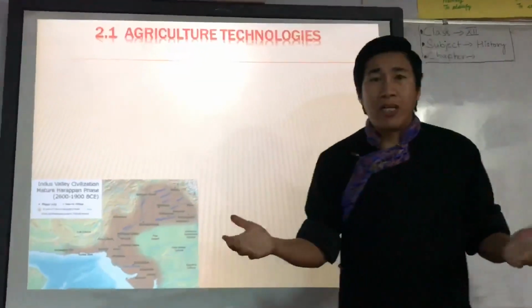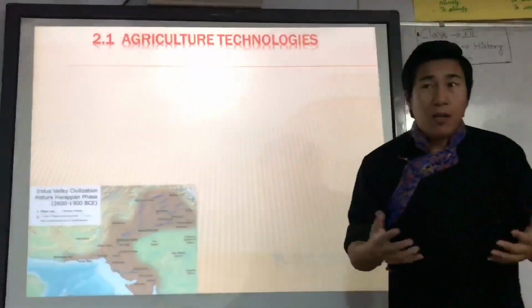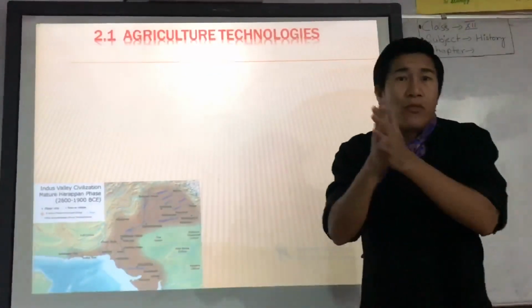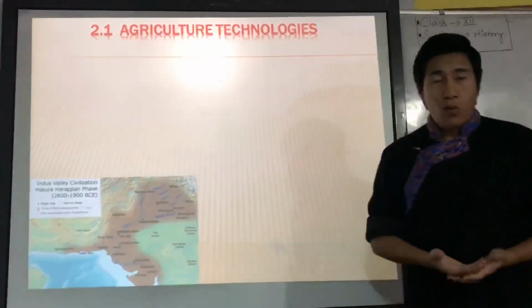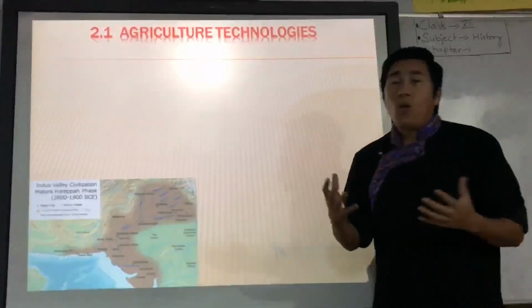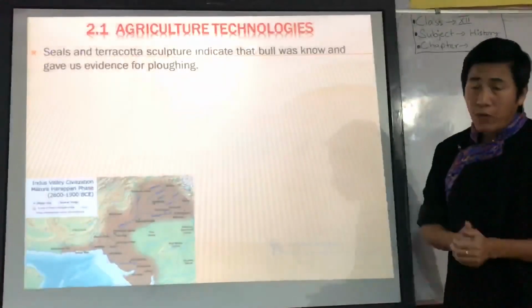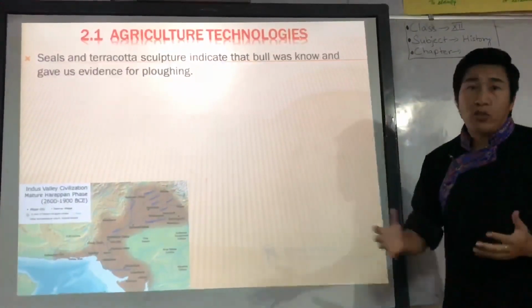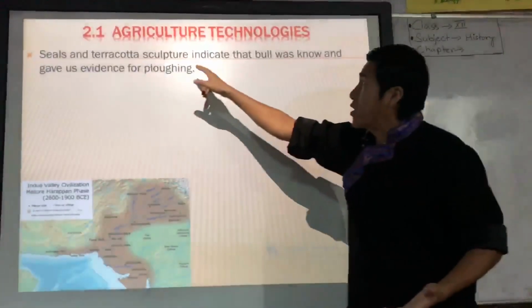Now, the second thing that we are going to discuss is agricultural technology. As we know about the prevalence of agriculture from the find of grain, but the actual study of the reconstruction of agricultural practice is far more difficult. Why? How do archaeologists find out about this? First, to know about agricultural technology and practice, they use the seal and terracotta sculpture.